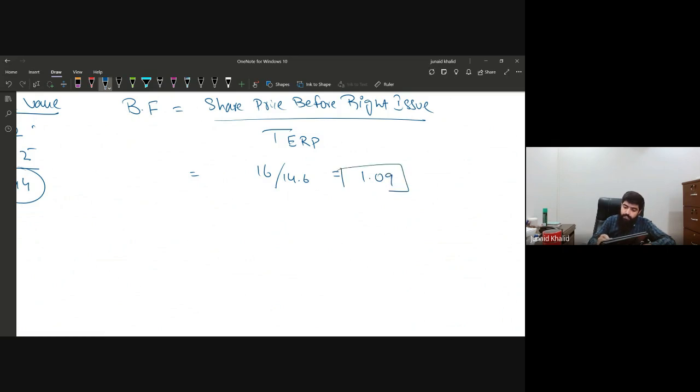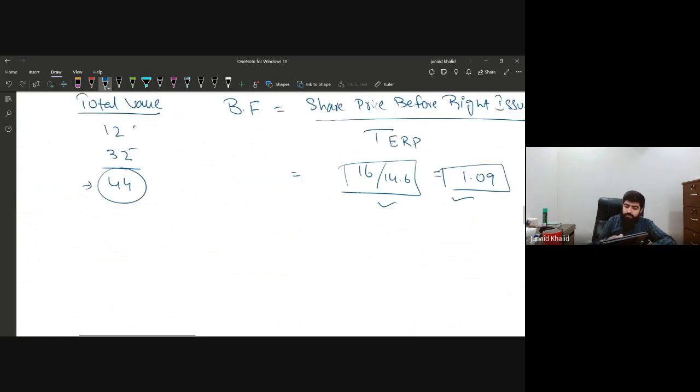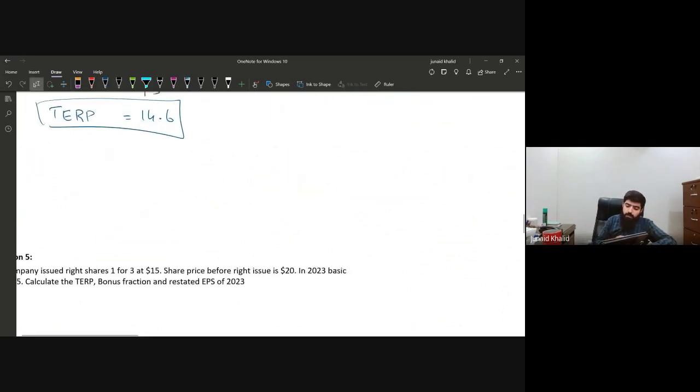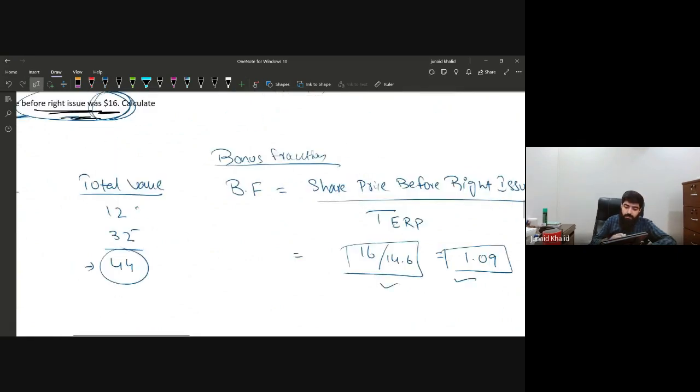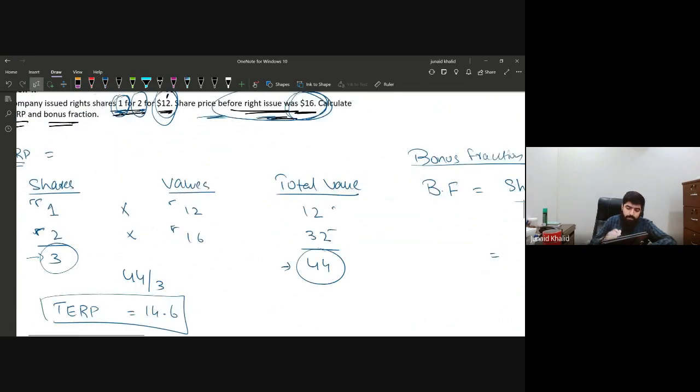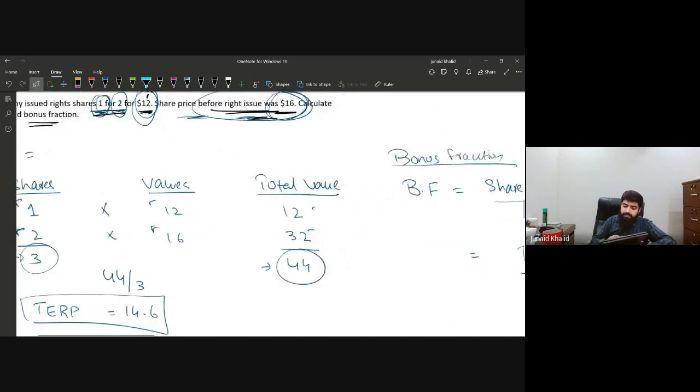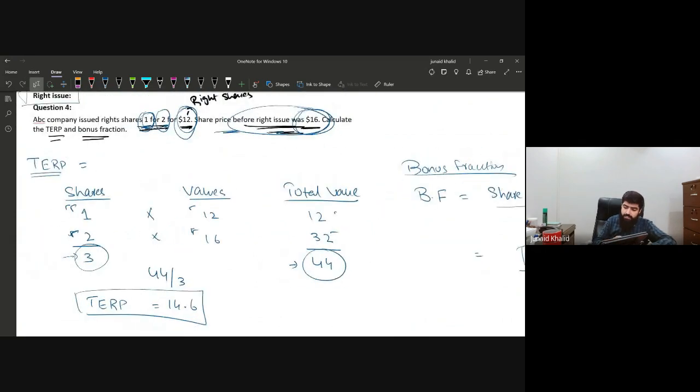1.09. Both are acceptable. 16 divided by 14.6, it's a bonus fraction. If you divide it, it's acceptable. Both are acceptable. Now, this is something that we have calculated, the bonus fraction. Now, what we have to do? We need to calculate the weighted average number of shares. But for this, there is no need, because EPS is not required. We will practice for the weighted average number of shares in the next question.